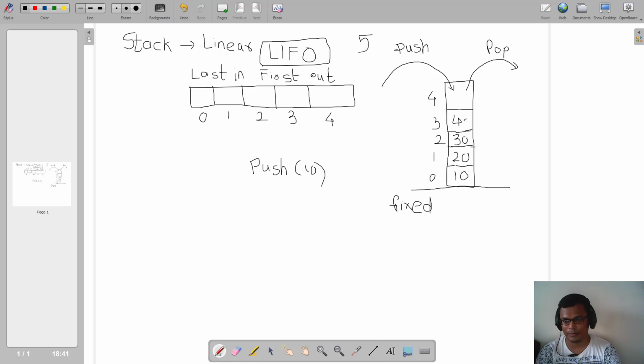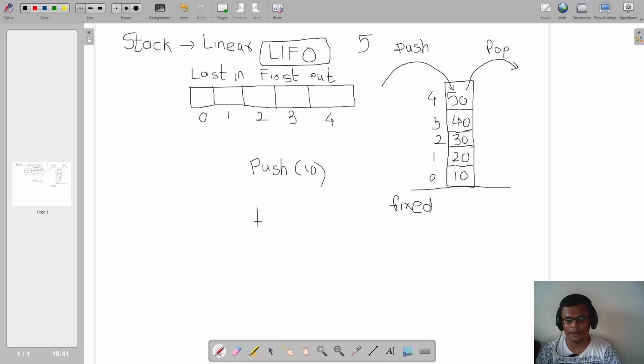40, suppose, say for example, where it will be added? Here. Next time if I want to add an element, say 50, where will it be added? It will be added here, 50. So space is there, I added. Now suppose again I am trying to perform a push operation. Now what is the situation right now? Currently I had taken my stack as size 5. Now all the 5 positions are already occupied, right? There is no more space available for me to push or to add more elements.